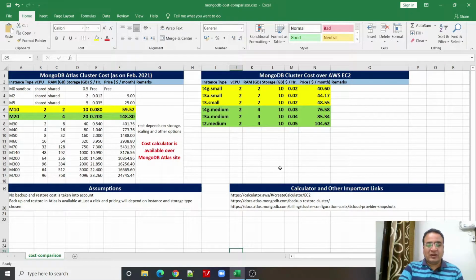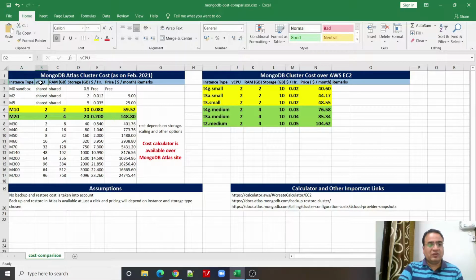Here, if you look at the cost, I have tried to compare in the yellow part: instance type, virtual CPU count, RAM, storage, price in dollars per hour and price in dollars per month. And then different parameters of EC2 instances. These are different EC2 instance types with the same configuration: number of vCPU, virtual CPU, RAM, storage, price per hour and price per month.